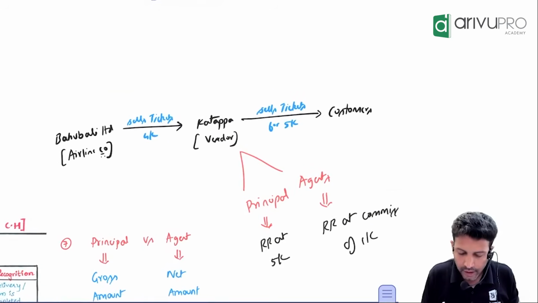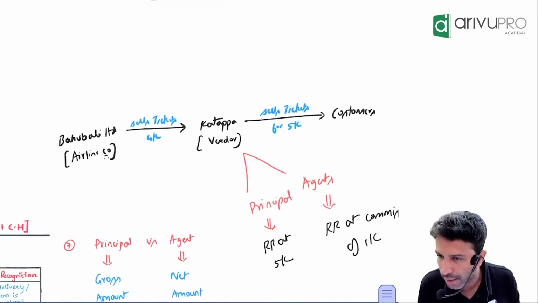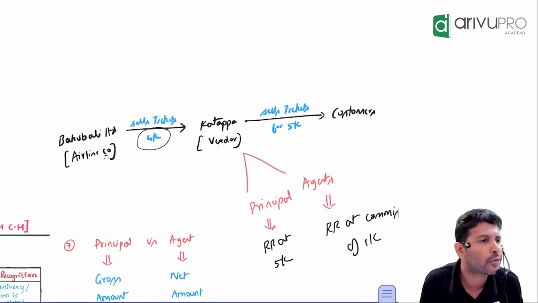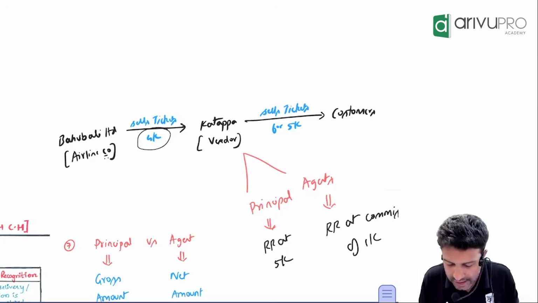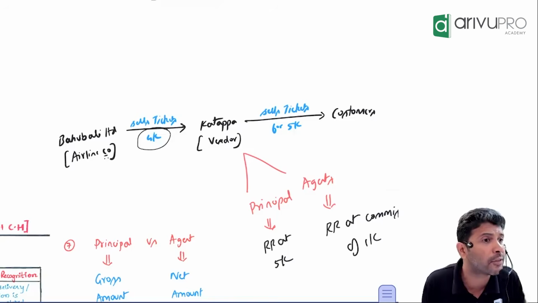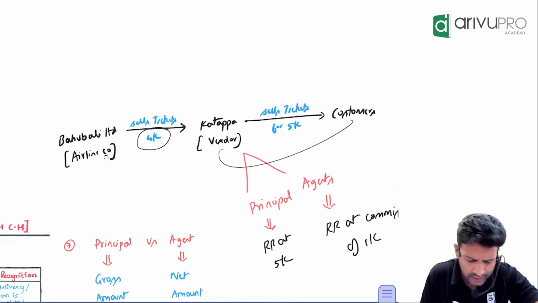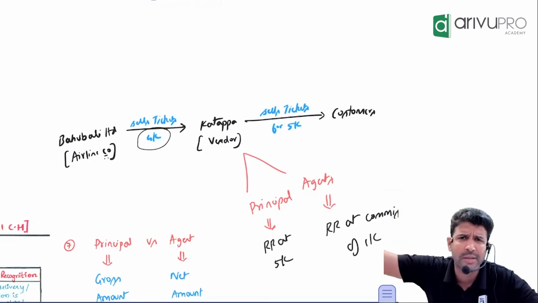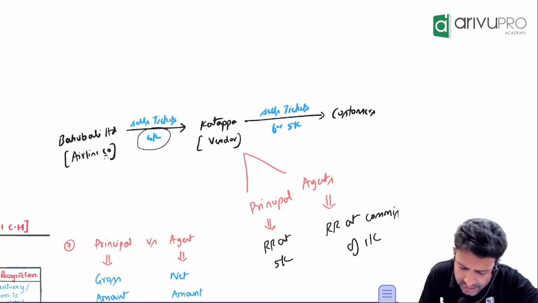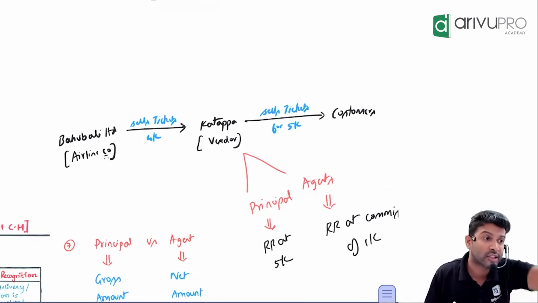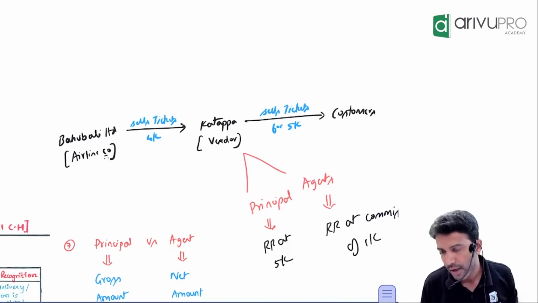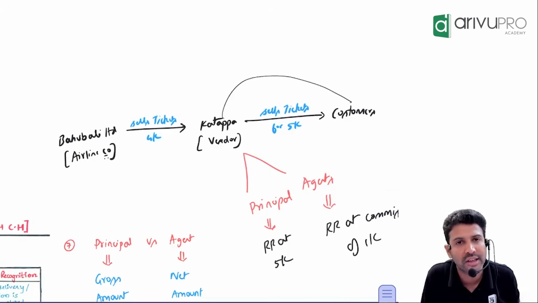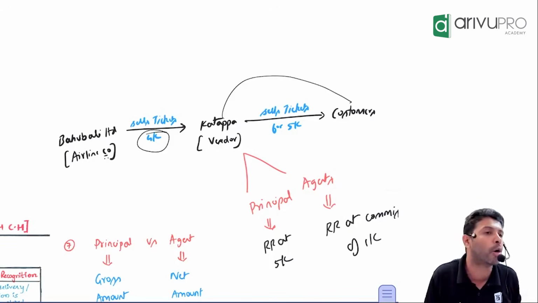Now, let's say Katappa told the airline company Bahubali, I will purchase the tickets for how much value? 4,000. After that, it is my headache. Katappa is telling Bahubali Limited, I will purchase the ticket for 4,000. After that, whether I sell it to the customer or don't sell it to the customer, I will still pay you how much? 4,000. This is what Katappa is telling the airline. It means Katappa is taking risk here. Because whether Katappa makes the sale to the customer or not, he still has to pay how much to Bahubali?